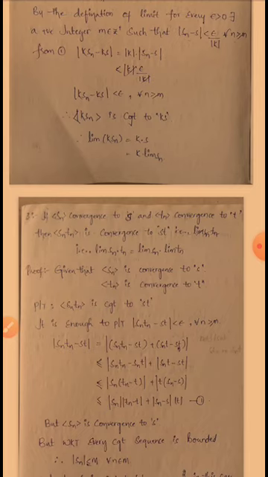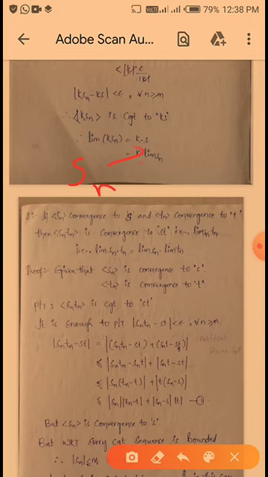Okay, so here what do we have to prove, see what we are given. Here given sequence Sn converges to S. Okay, given sequence Sn converges to S and a sequence Tn converges to T. Now we have to show that sequence Sn into Tn converges to St. Okay, this is the condition we have to prove.